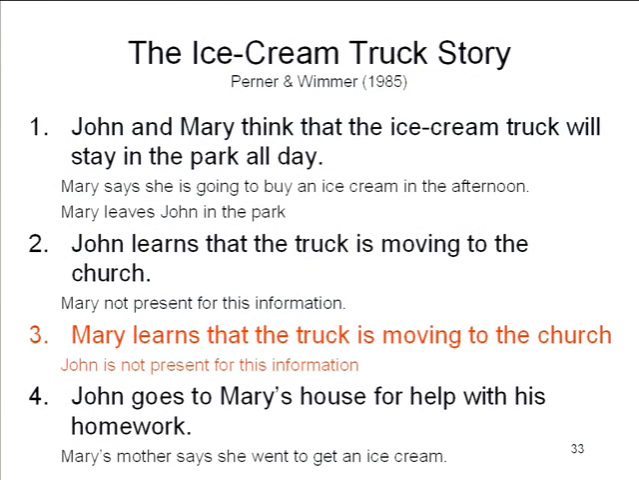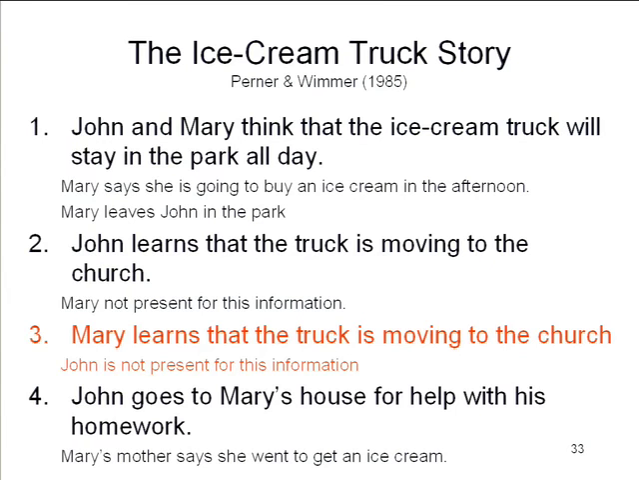Okay, so they're in the park and there's the ice cream truck and they think it's going to stay in the park all day. Mary says she's going to buy an ice cream in the afternoon and she leaves John sitting in the park. A little bit later, John learns that the truck is going to move from the park to the church, and because Mary's already gone, she's not present to receive this information. Okay, but later on, through another route, it turns out that Mary learns as well that the truck is moving to the church, but John's not present when Mary learns this information.